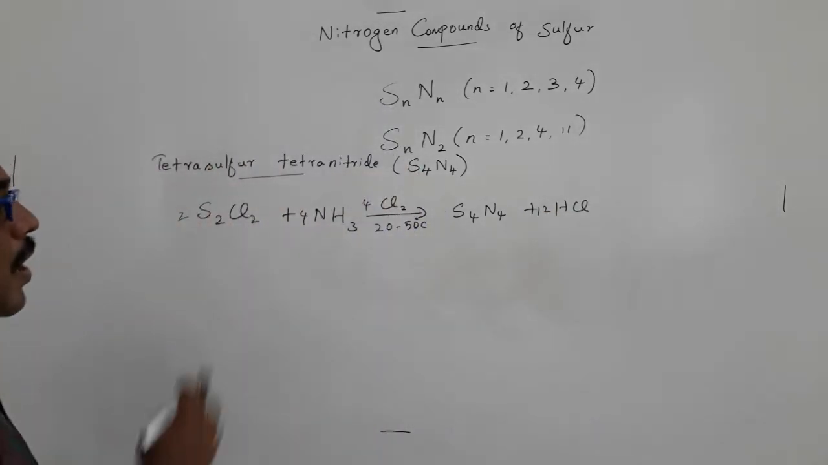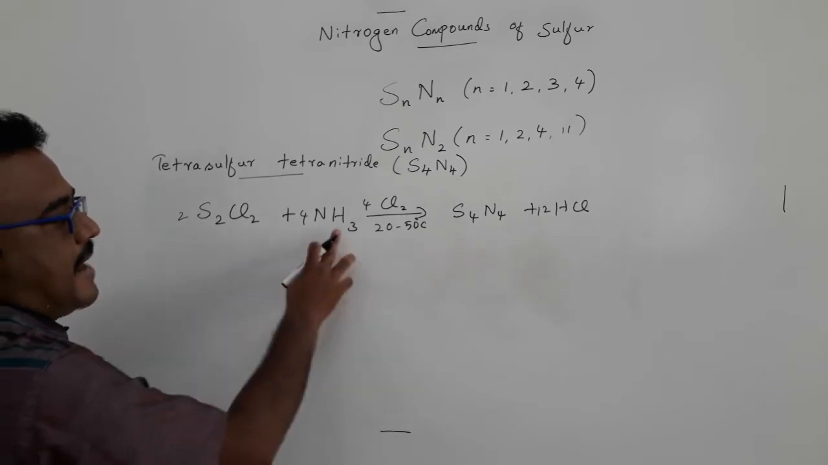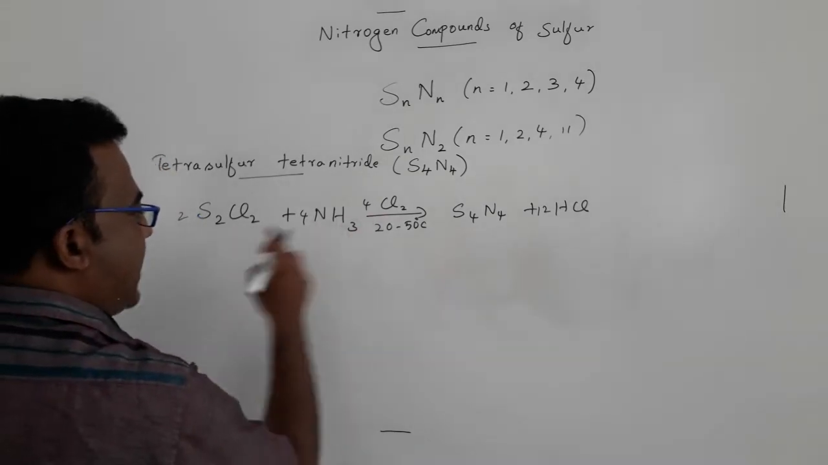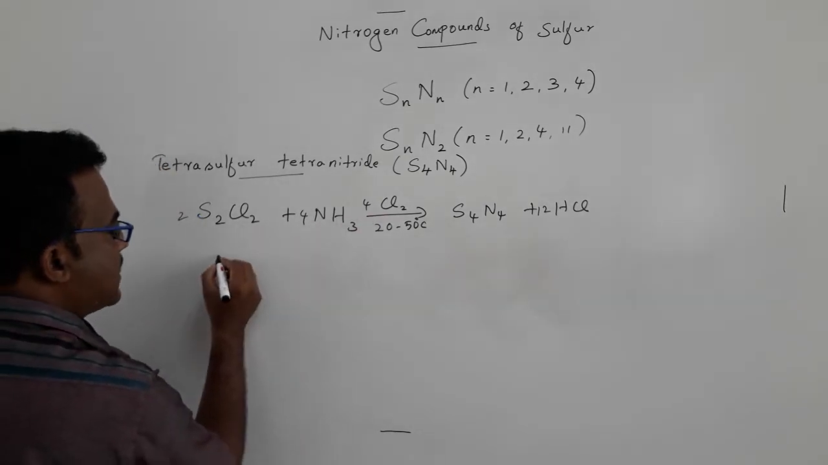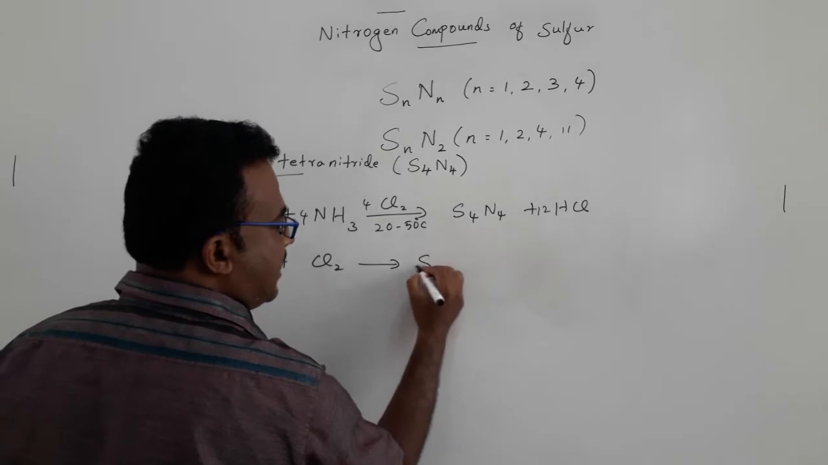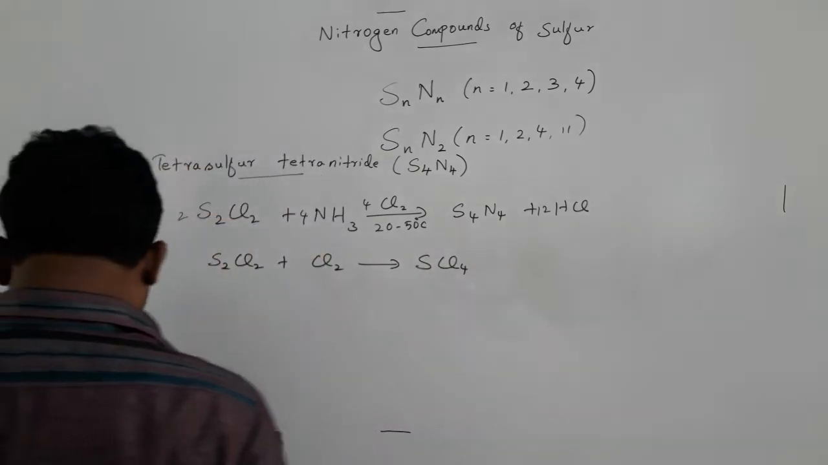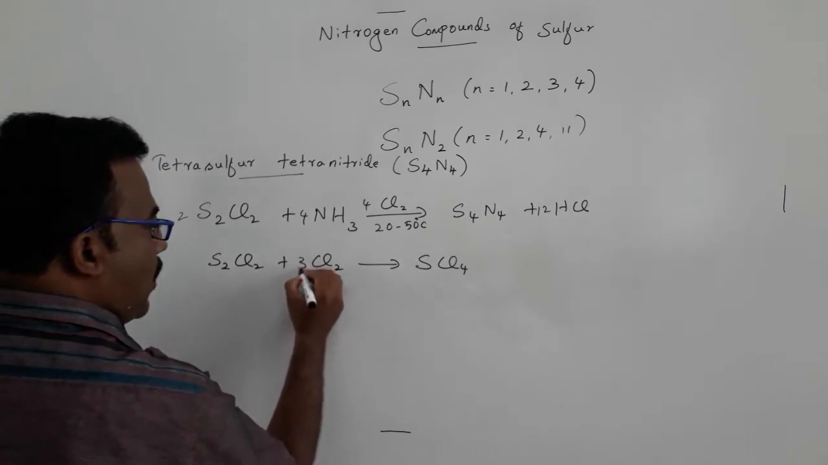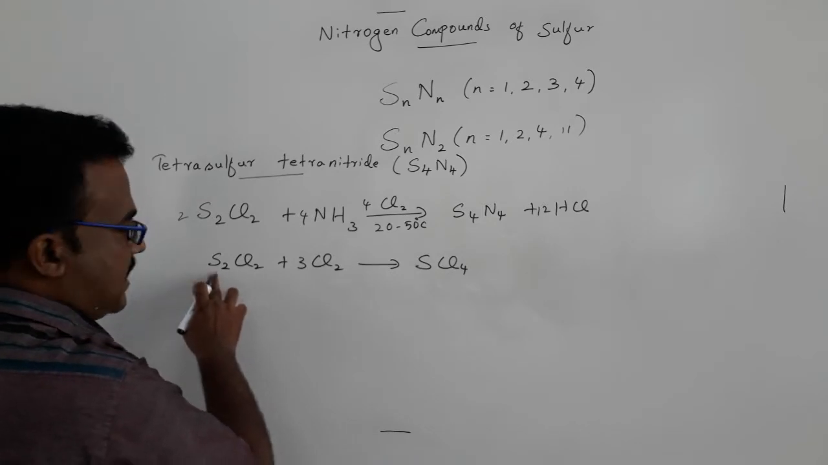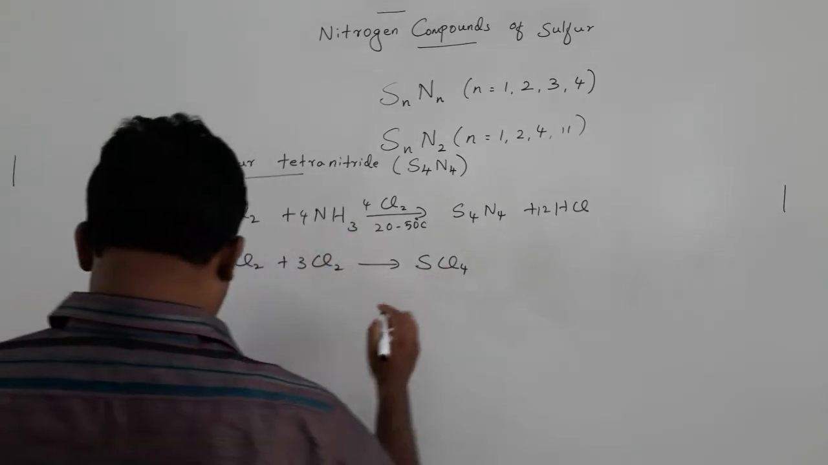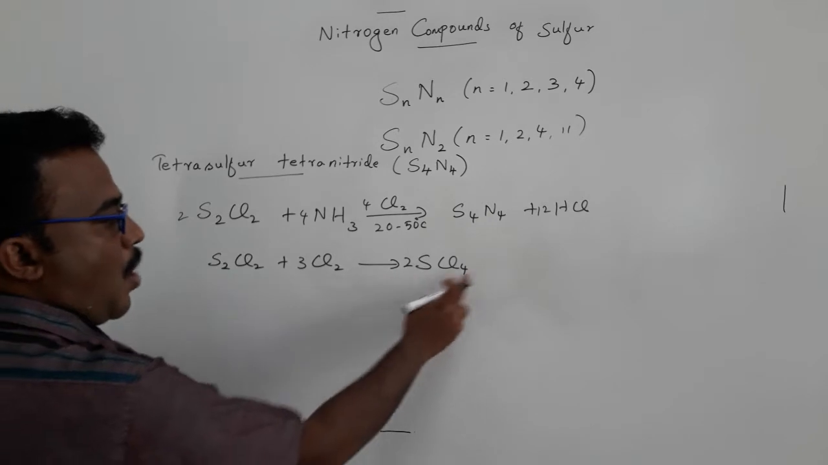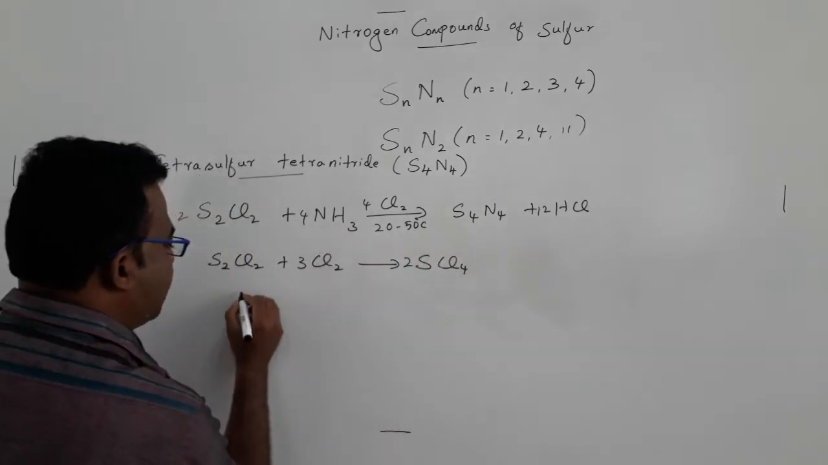Okay, how does this reaction occur? Sulfur monochloride reacts with ammonia in the presence of chlorine to give tetrasulfur tetranitride. This reaction occurs through the mechanism where sulfur monochloride reacts with chlorine to form sulfur tetrachloride. Here chlorine behaves like an oxidizing agent, and sulfur is oxidized from plus 1 to plus 4. So, one sulfur tetrachloride is formed, which will react with ammonia.